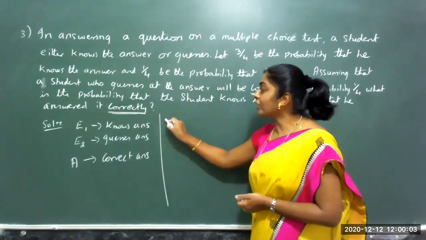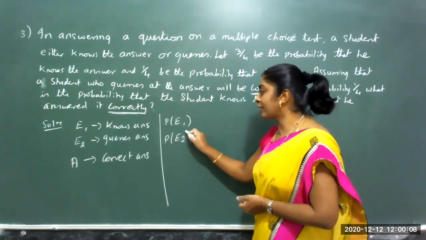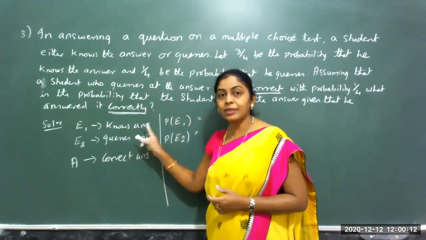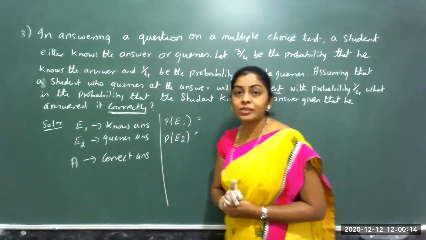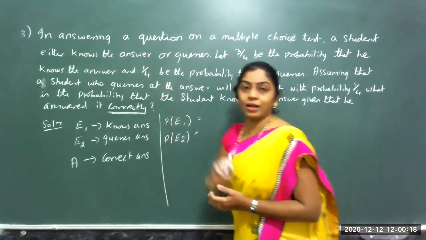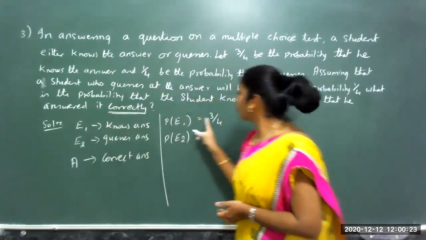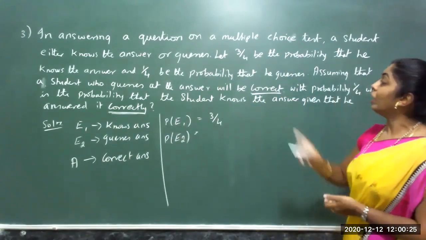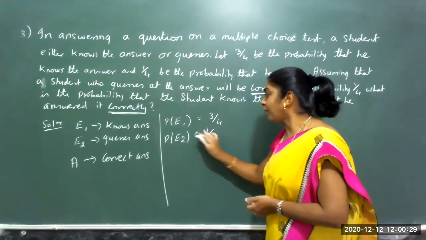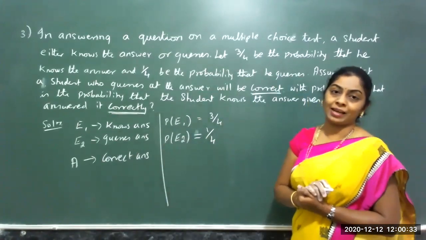Now let me see what probabilities are given. Probability of E1 and E2 is given. When a student looks at the question, the chances that he knows the answer and the chances he guesses. Let 3 by 4 be the probability that he knows the answer. So knowing the answer is E1, so that is probability 3 by 4. 1 by 4 is the probability he guesses the answer, which is nothing but the probability of E2, because E2 is the event where he guesses the answer.